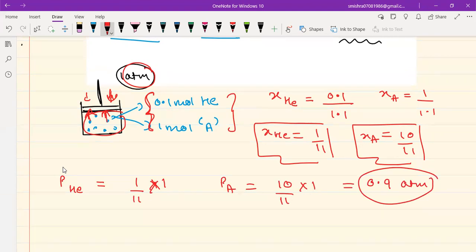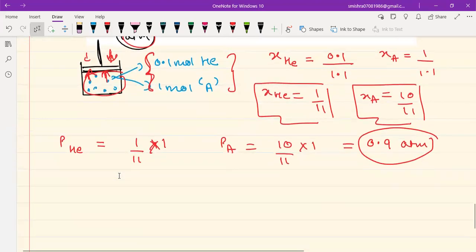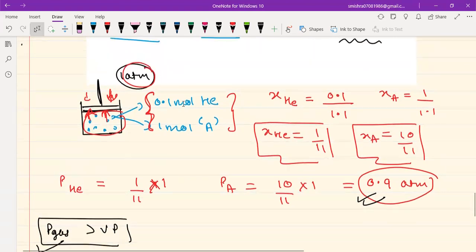So if this entire mixture were to stay in the gaseous phase, then A would have to apply a pressure somewhere in the range of 0.9 something, which is greater than the vapor pressure of A, which is 0.68. So you can clearly see that this P gas is greater than the vapor pressure. So now what is going to happen, guys? They cannot stay completely in the gaseous form.